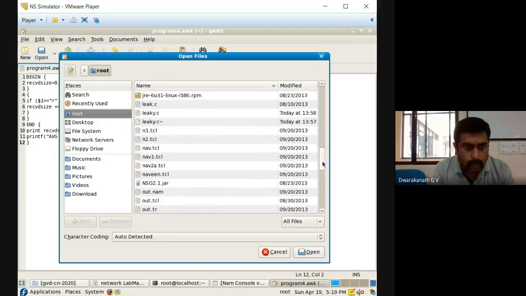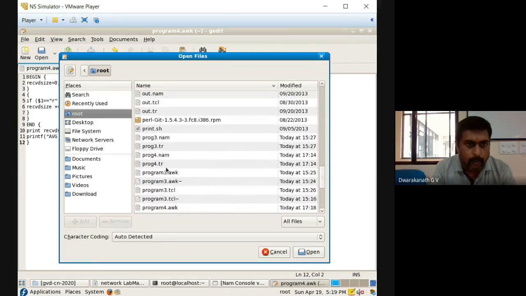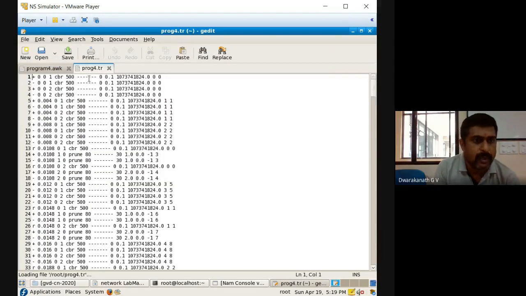So prog4.tr, you open this. Now observe carefully here: 500, 500, 500 is there, 500 is there, 500. So packet size is 500. That you have to keep in your mind always. So then how are you going to take it?